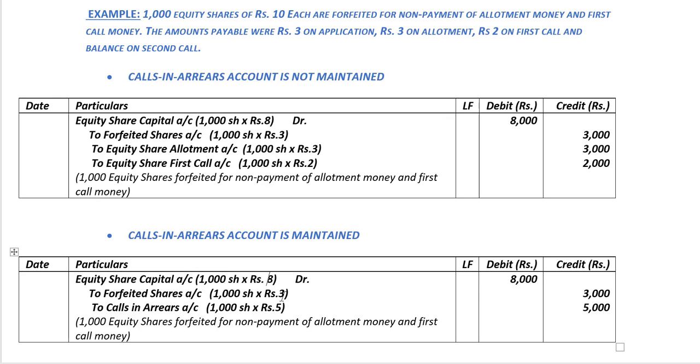So now in this video, we've learned the journal entry for forfeiture of shares which were originally issued at par. In the upcoming video, we will solve example sums to help us understand this concept better.